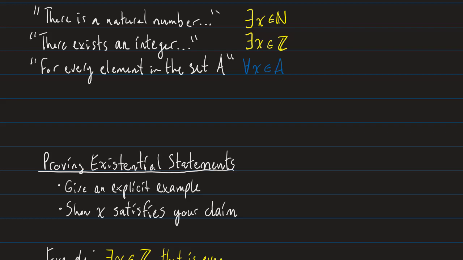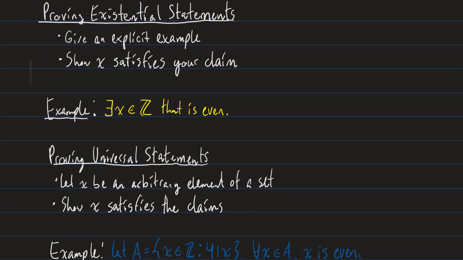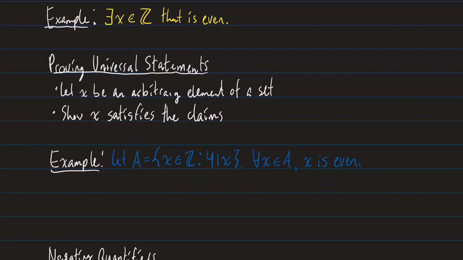And now what we're going to do is talk about proving these kinds of statements. And they're very straightforward when we start. So to prove existential statements, just give an explicit example. And then we want to show that X, our example, satisfies the claim we're making about it, right? So let's look at this example. There exists an X in the set of integers that is even. Okay, so my proof might look something like, let X equal 4.